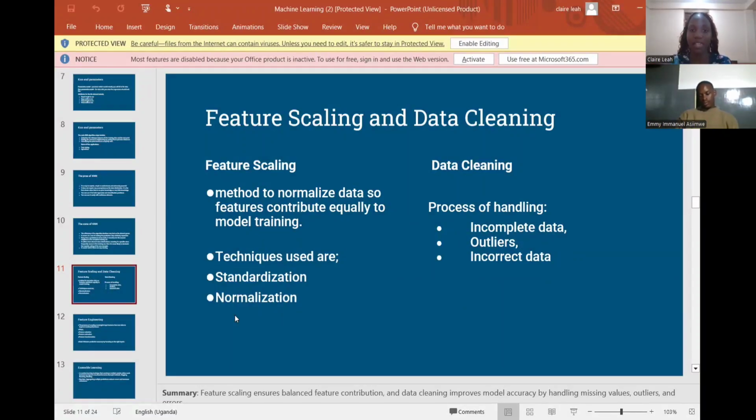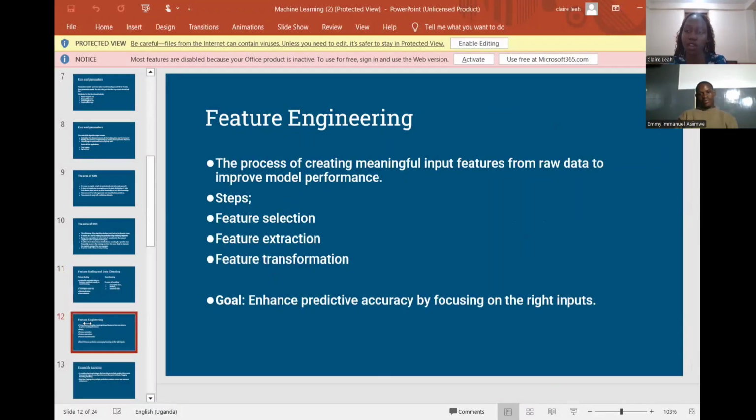Then you have data cleaning. It's self-explanatory. It's all about cleaning data, the process of handling incomplete data, outliers, and incorrect data. And we have the feature engineering, the process of creating meaningful input features from raw data to improve model performance.